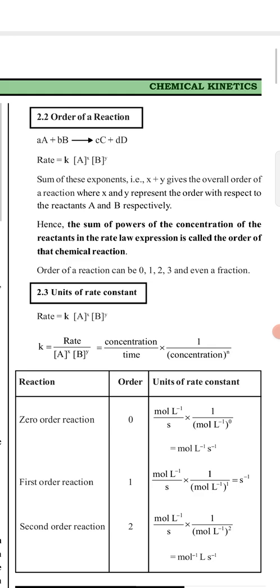And order means the sum of the exponents, that is x and y, the sum of the powers of the concentrations of the reactants in the rate law. So it can be 0, 1, 2, 3, whatever, and even fractional order can be seen for some reactions.